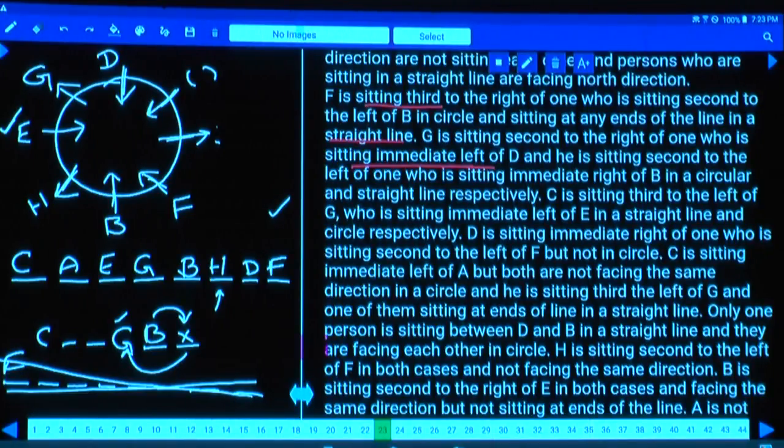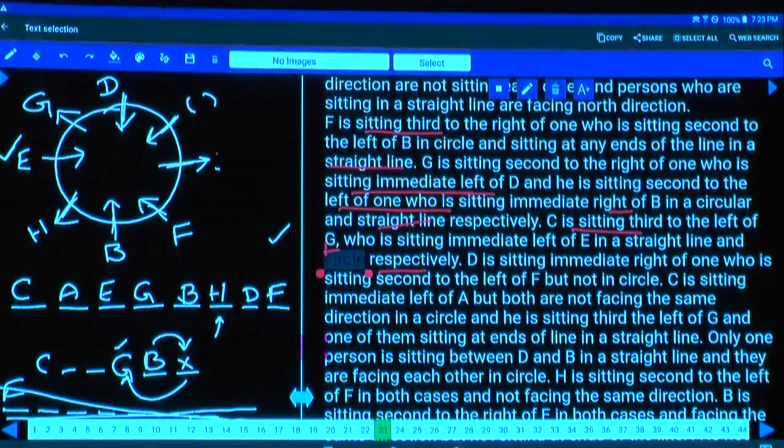And he is seated second to the left of the one who is sitting immediate right of B in a circle and straight line respectively. C is third to the left of G, who is to the immediate left of E in a straight line and circle respectively. Now, C is third to the left of G. C is third to the left of G is what?